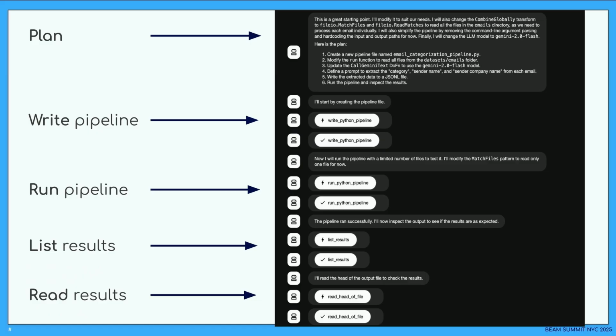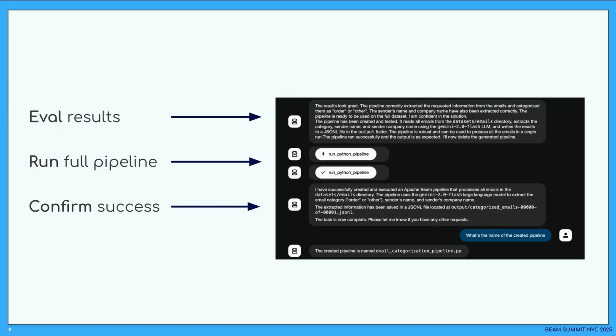Then the LLM will write the pipeline, it will run the pipeline, it will list the results, and it will read the results. And then it evaluates the results, and it runs the full pipeline, because often in these flows, I found that actually it tries to run the pipeline only with a subset of the data, which is already a good call. We would probably do this ourselves. And then at the end, we run the full pipeline and we can confirm success.